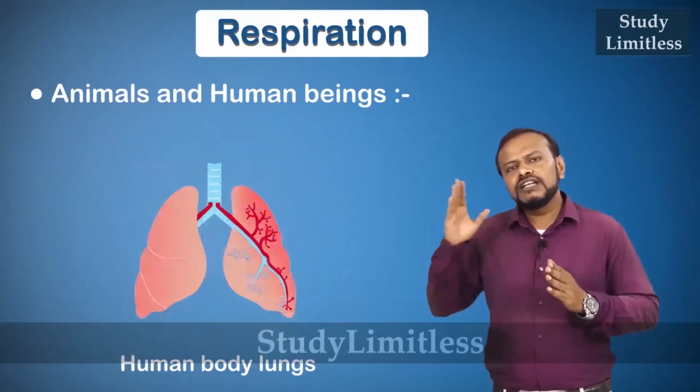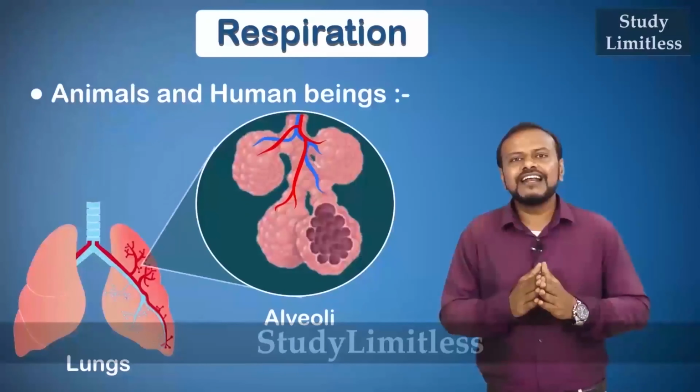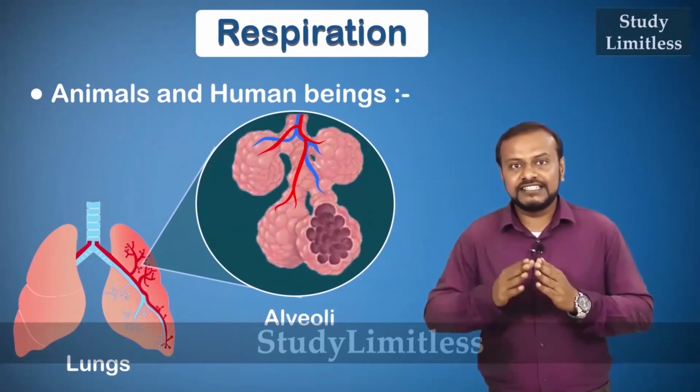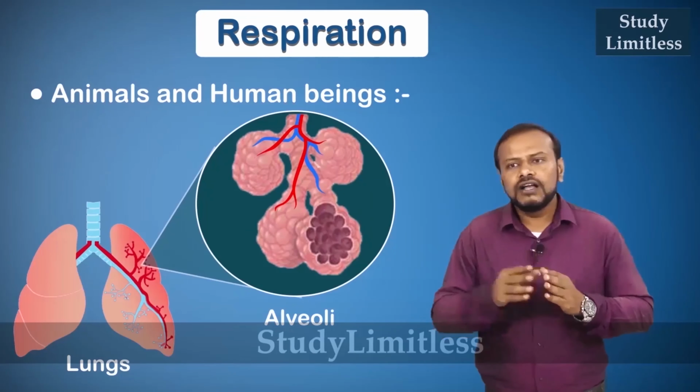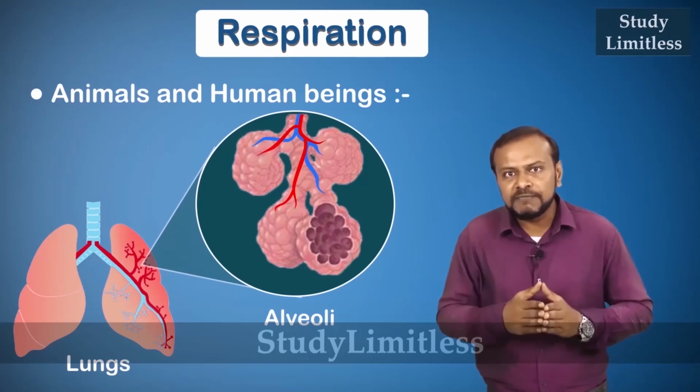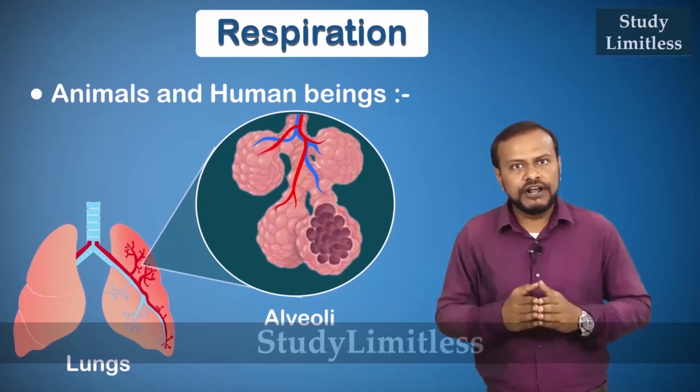If you observe the lungs, inside them there are minute, sac-like structures known as alveoli. Alveoli are the region where gaseous exchange takes place inside the human body.